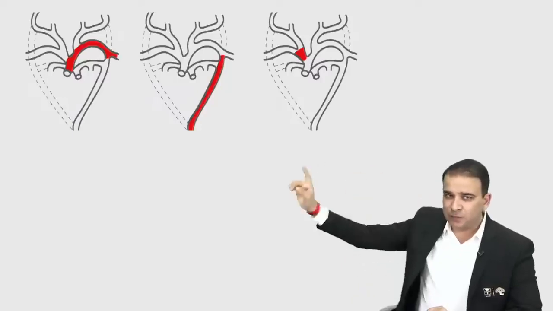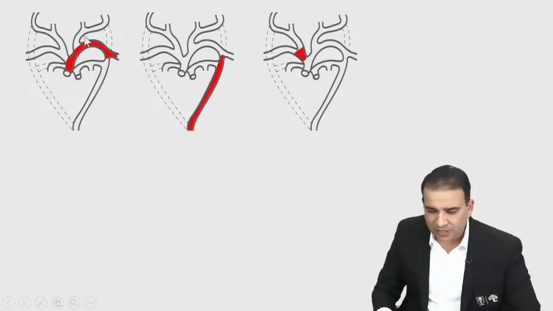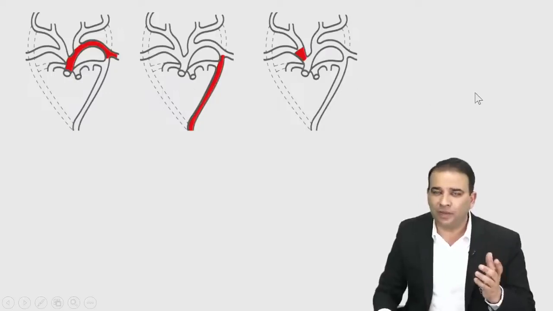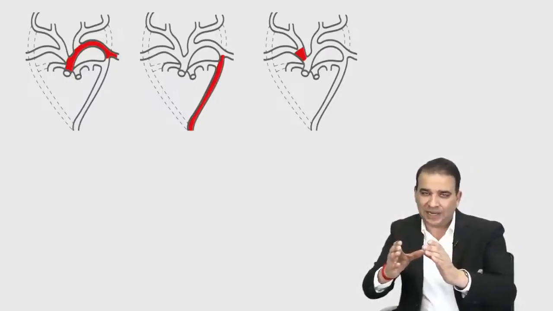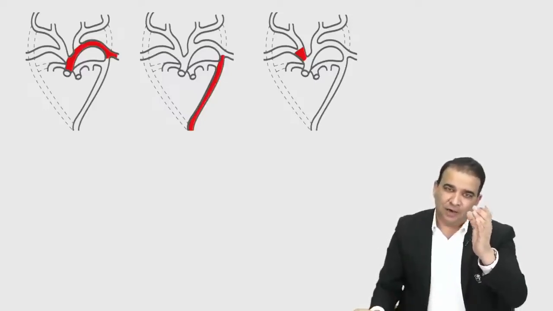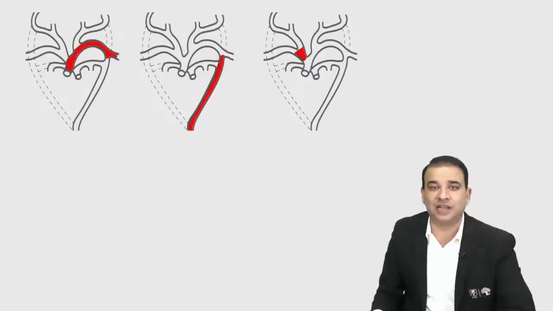Now please look at the first picture, guys. Just focus on the first image. It tells you that the arch of aorta is derived from what? First of all, the aortic sac. Then obviously the arch of aorta has to go toward the left side, so it's the left horn of aortic sac. Then the left fourth arch artery, and then the left dorsal aorta.